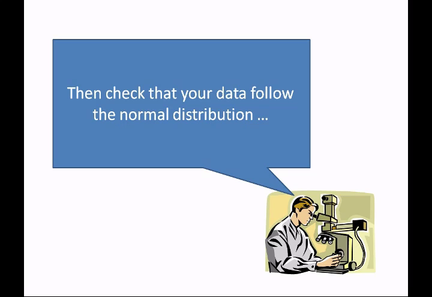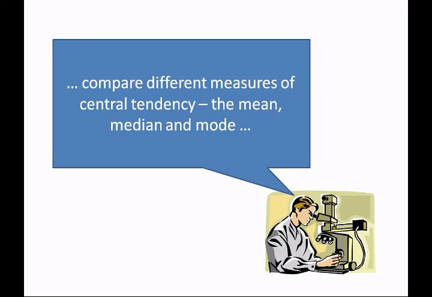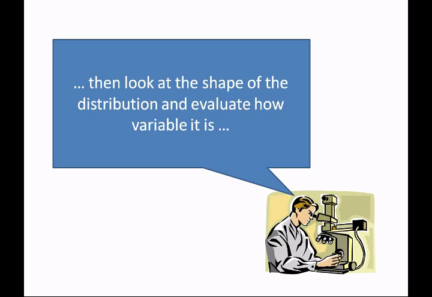Then check that your data follow the normal distribution. Compare different measures of central tendency, for example, the mean, the median, and the mode. And then look at the shape of the distribution and evaluate how variable it is.